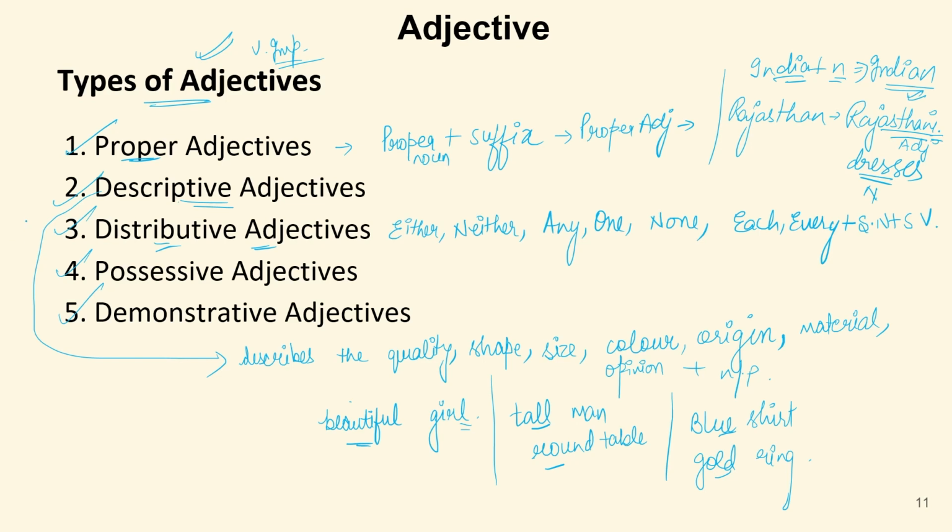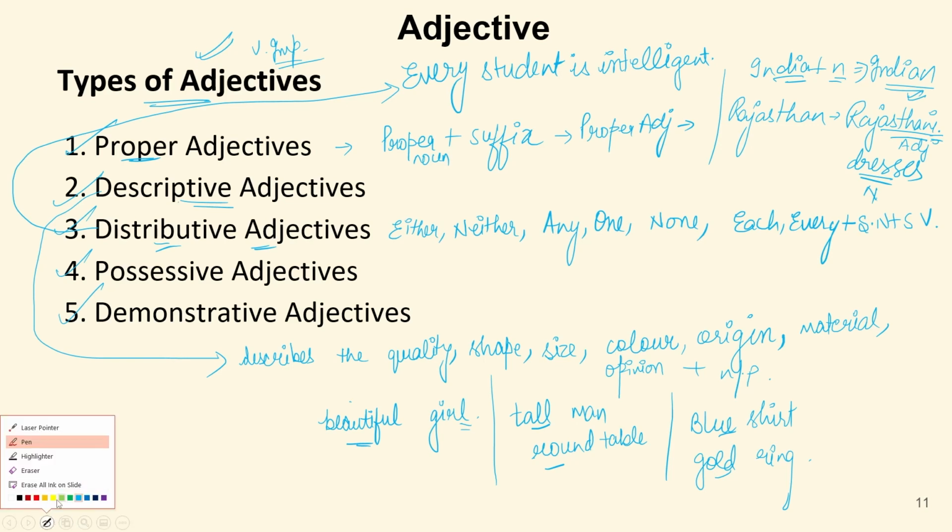Let us take an example of this here. Every student is intelligent. So in this sentence, we can see that we have a student that is a noun.